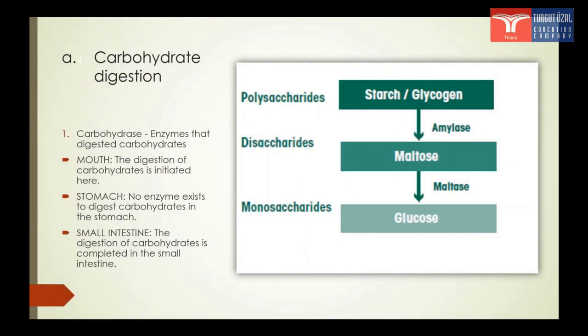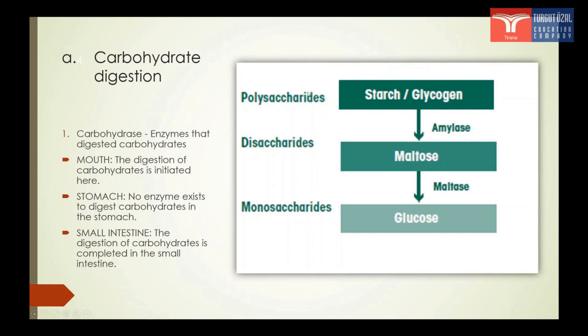As we eat food, macromolecules such as proteins, lipids, and carbohydrates must be hydrolyzed into their monomers before they can be utilized. Carbohydrates in the food are in the form of glucose, fructose, sucrose, maltose, lactose, starch, cellulose, and glycogen. However, cellulose cannot be digested by humans since no enzyme exists to digest it. The enzymes that digest carbohydrates are called carbohydrases.